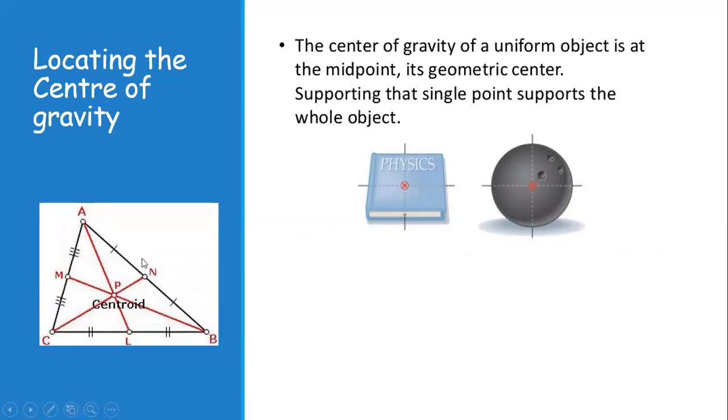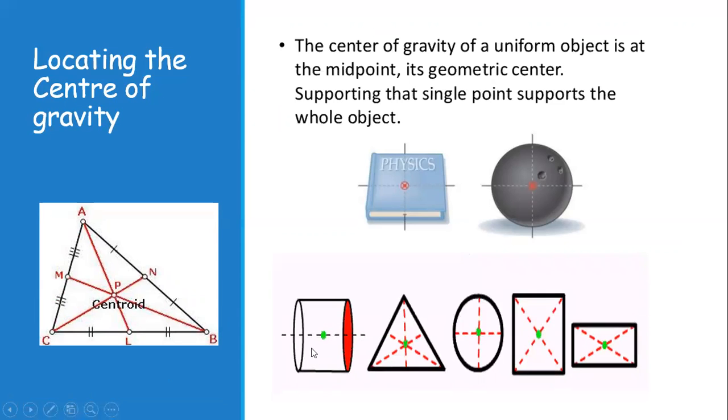For the triangle, we draw the three medians of the triangle, and the point of intersection of the three medians is the center of gravity for the triangle. Now for a cylinder, you can see this is the middle point. For any circle, you can draw two diameter lines, and where they intersect is the center of gravity. The center of gravity of a rectangle, a square, or any other shape like this can be located by drawing the diagonals of that shape.